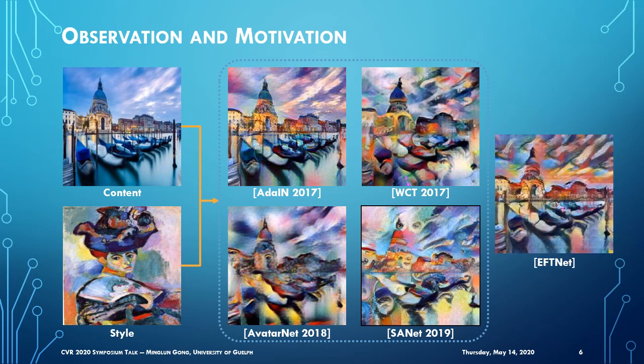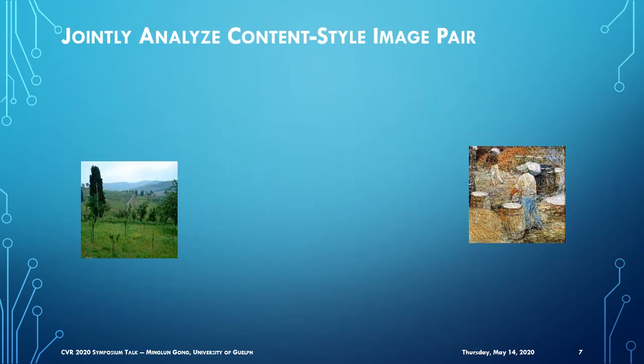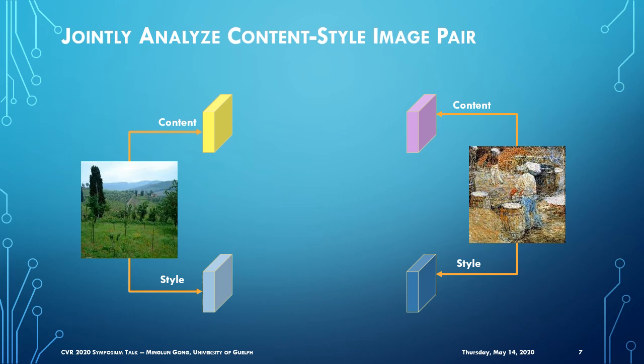Hence, our goal is to jointly analyze the style and content image pair and then extract exchangeable features for a better synthesis result. More specifically, for each image pair, we first extract their content and style features. We know the style and content features from the same image are compatible, hence we use common information to align the two style features and obtain exchangeable style features. Finally, we use the exchangeable style feature to fuse with content.